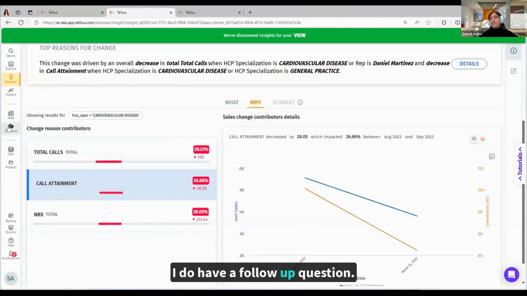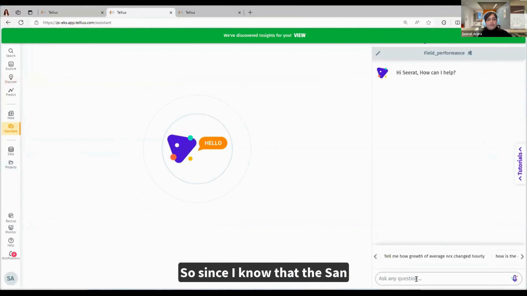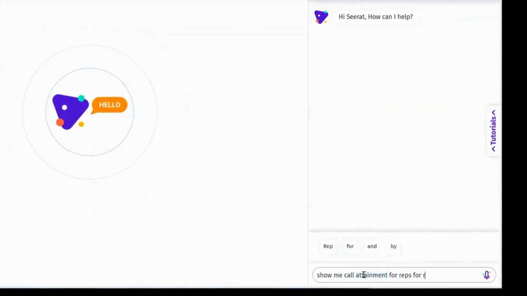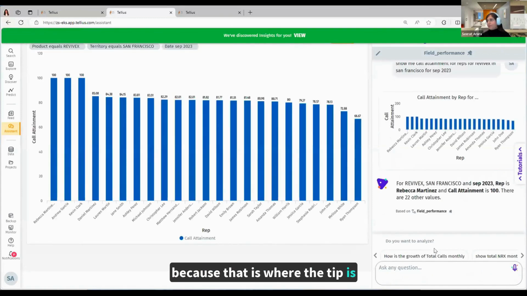Now, I do have a follow-up question, and let me go to the chart plot here and fire away. Since I know that San Francisco was the second contributor, and I've seen HCPs who had this major impact in sales in my insight due to lower call attainment, let me look at the call attainment for reps in San Francisco, because that is where the dip is.